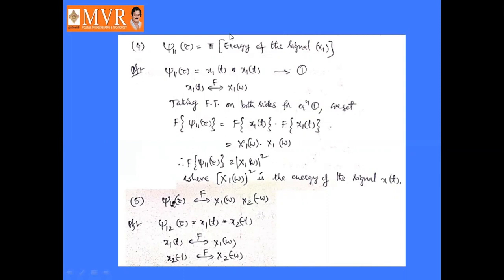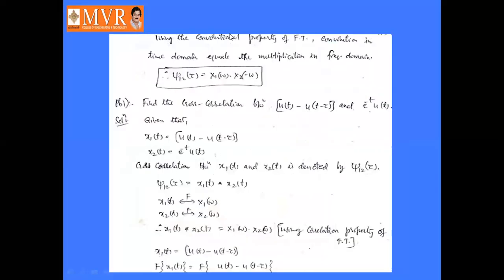Next, the last property is J12 of tau is equal to J21 of minus tau. Now we take the Fourier transform of J12 of tau, which is nothing but X1 of omega into X2 of minus omega. How to write J12 of tau: that is the convolution of x1 of t and x2 of minus t. The Fourier transform of x1 of t is X1 of omega and the Fourier transform of x2 of minus t is X2 of minus omega. Using the convolution property of the Fourier transform, convolution in the time domain becomes multiplication in the frequency domain. So J12 of tau is equal to X1 of omega into X2 of minus omega.